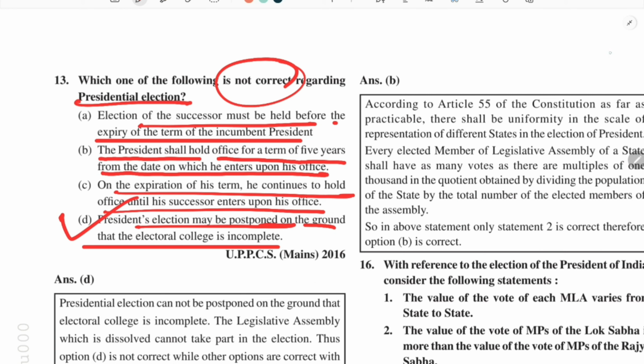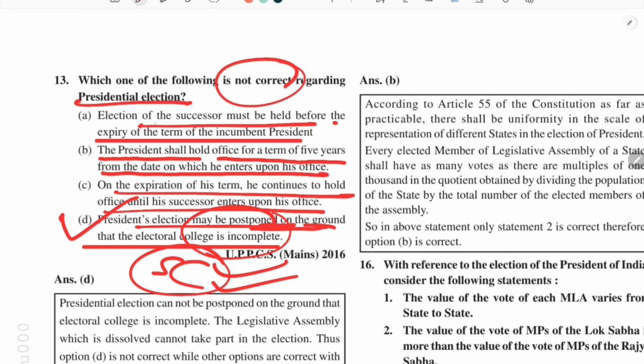This is clearly written in the chapter on the president: the president election may not be postponed on the ground that the electoral college is incomplete, and all disputes regarding the election of the president are inquired into and decided by the Supreme Court. So the Supreme Court has the exclusive power regarding disputes about the election of the president.